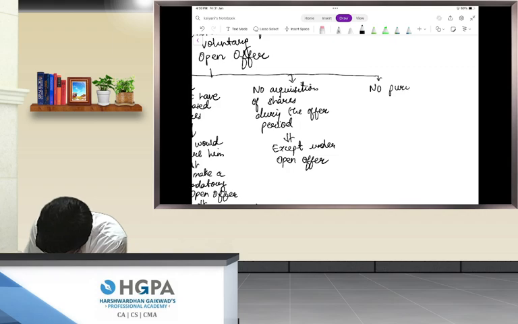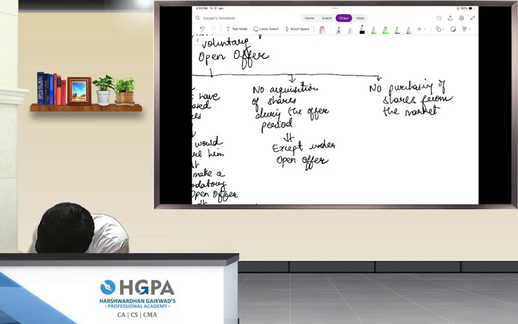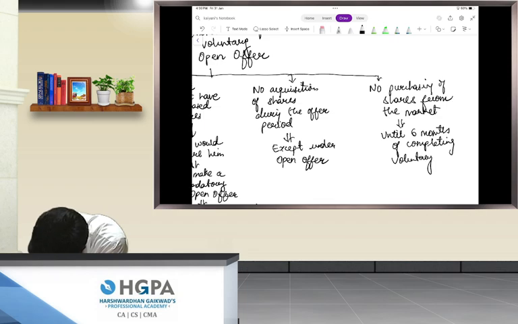No purchasing of shares from the market until 6 months of completing the voluntary open offer.